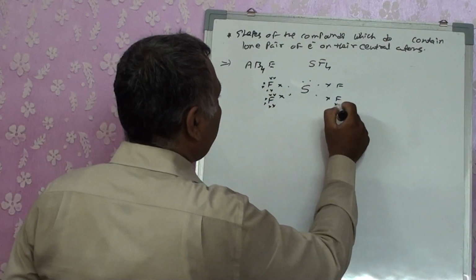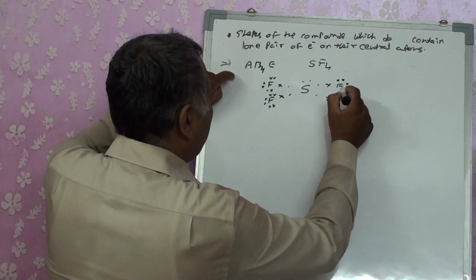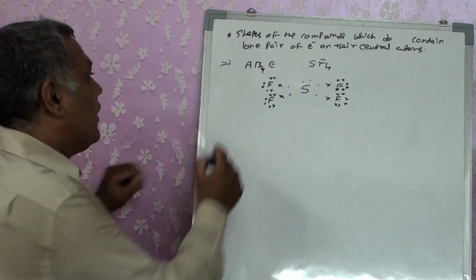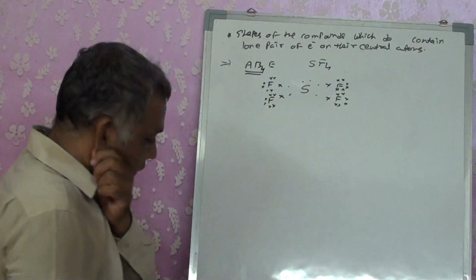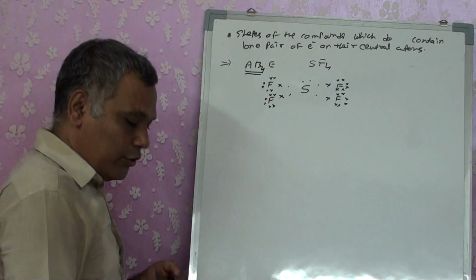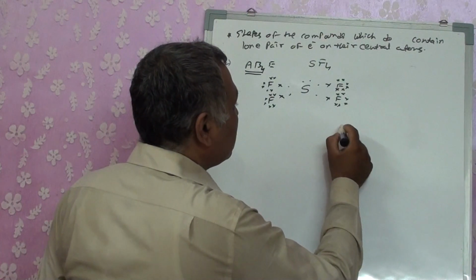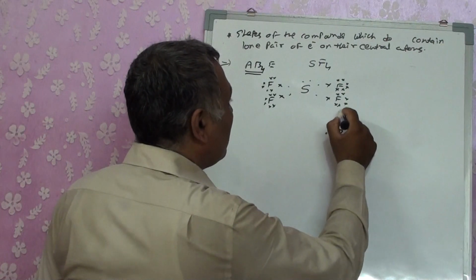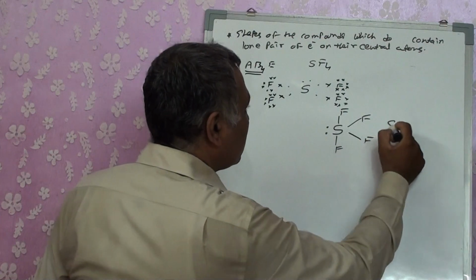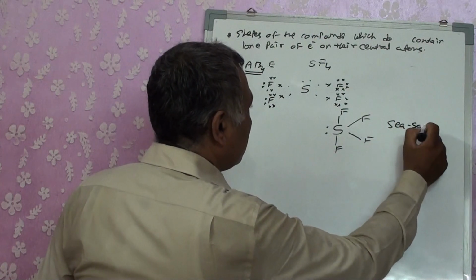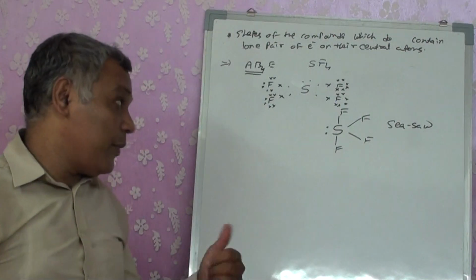When you study the shape of the molecule, AB4 should be tetrahedral. We saw it: only if I have AB4, it's tetrahedral. Because the lone pair is present, its tetrahedral shape is going to change to a seesaw shape. We get sulfur with a lone pair and four fluorines forming a seesaw shape. Right? So the shape has changed.